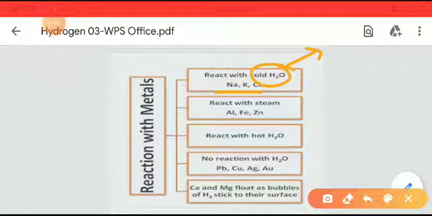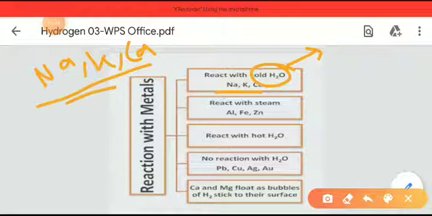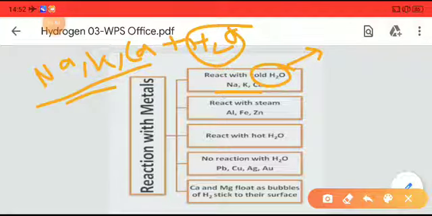What we mean by cold water is that sodium, potassium and calcium do not need much heat energy to go through a reaction with water. So this means that sodium, potassium and calcium are highly reactive. That is why they do not need heat energy to give a reaction.